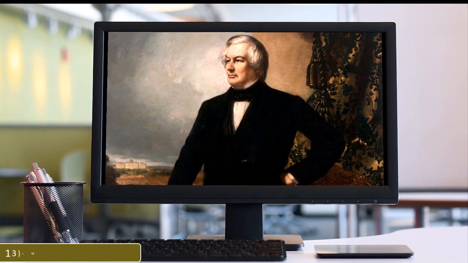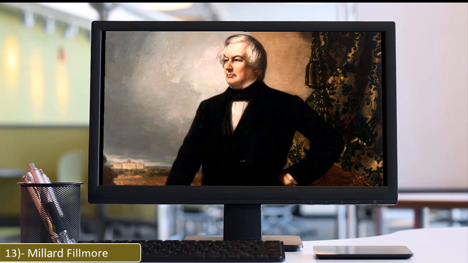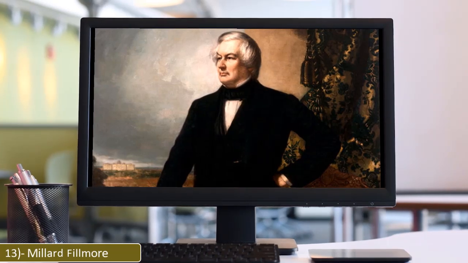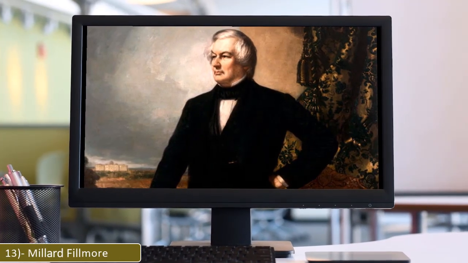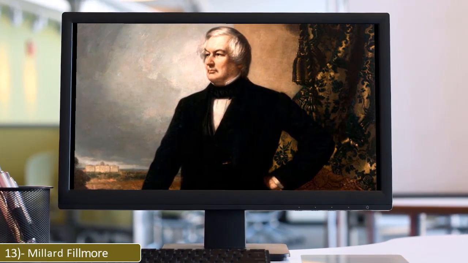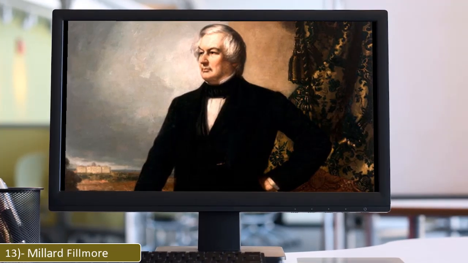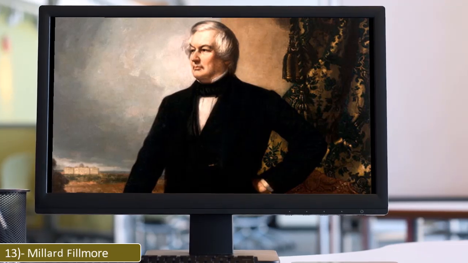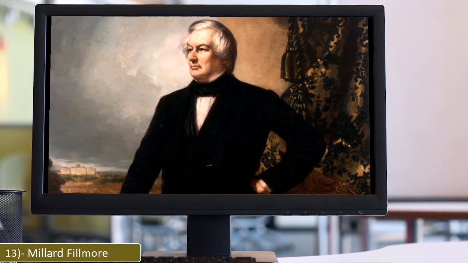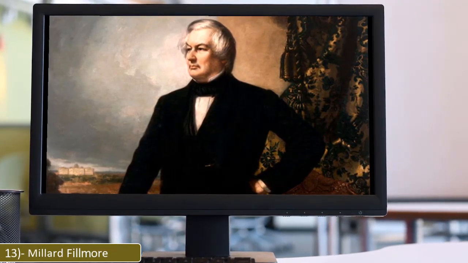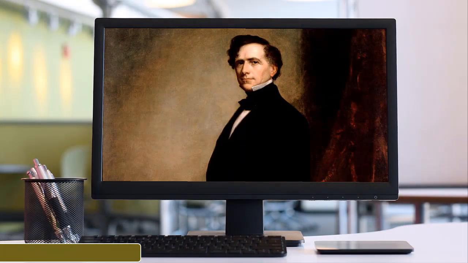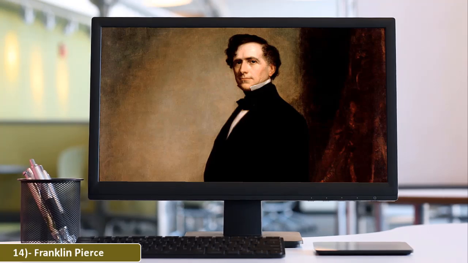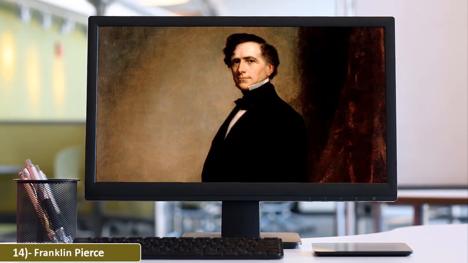13. Millard Fillmore. Millard Fillmore was the 13th President of the United States, serving from 1850 to 1853. He was the last president to be a member of the Whig Party while in the White House, and the last to be neither a Democrat nor a Republican, a former member of the U.S. House of Representatives. Fillmore was elected vice president in 1848 and succeeded to the presidency when Zachary Taylor died in 1850.